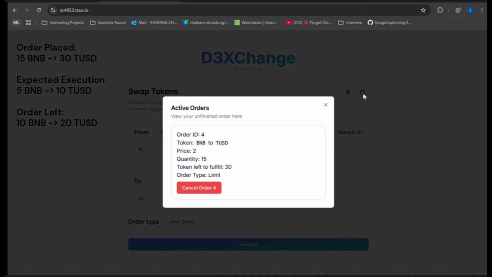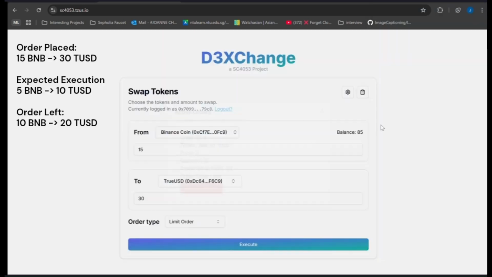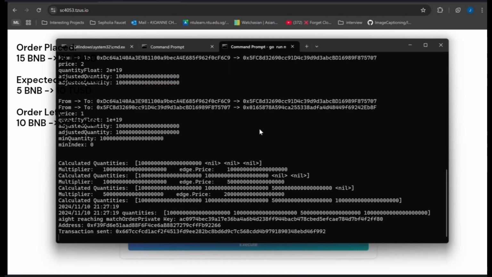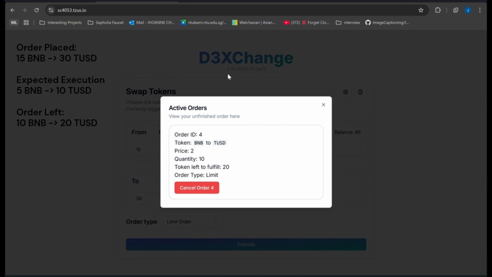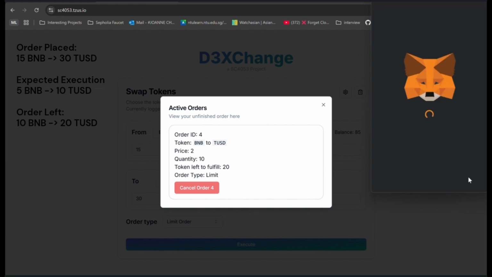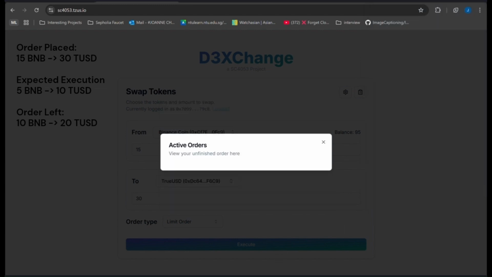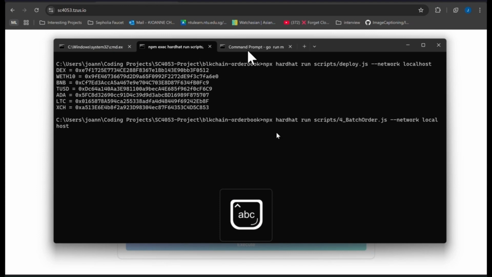And as you can see, the Go listens to the event emitted by the DEX, and we found a cycle that can match. As such, now our active order quantity has changed from 15 to 10. And only 20 tokens are left to be fulfilled. We have demonstrated the batch as well as partial ordering process. In addition to that, we also support cancellation of partial orders. Once we click cancel order, the active order is active no more.